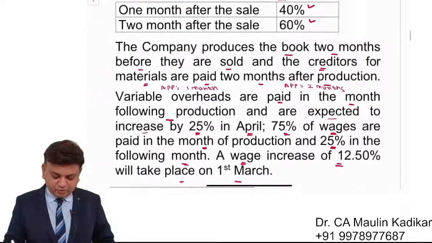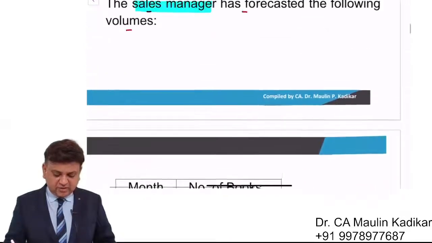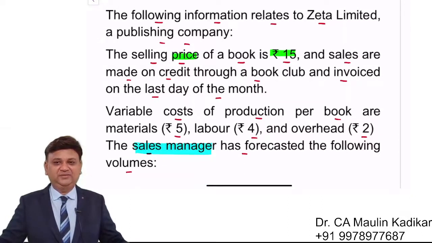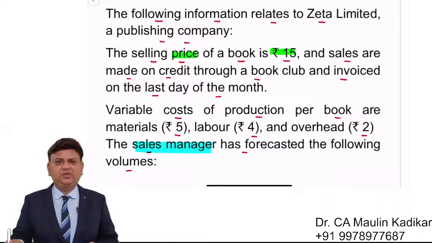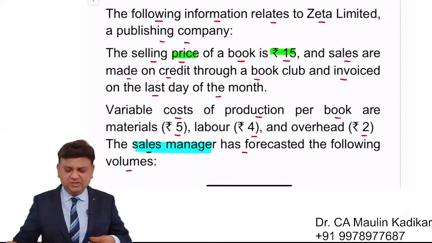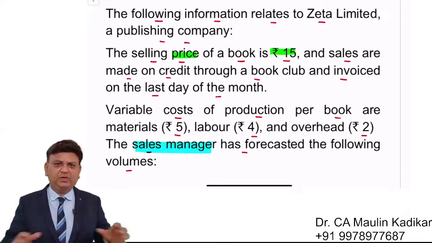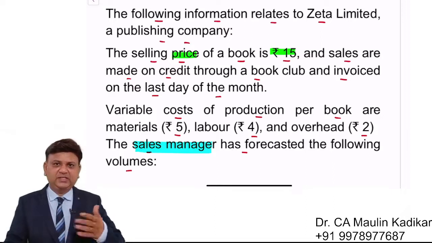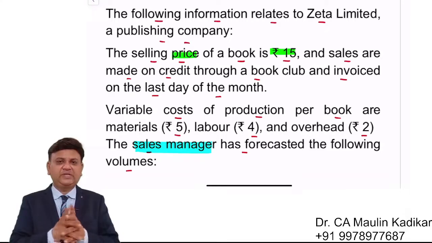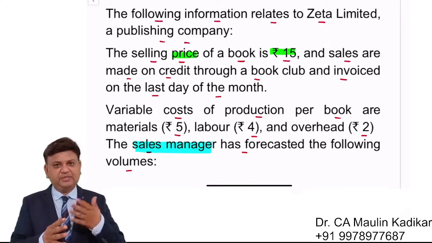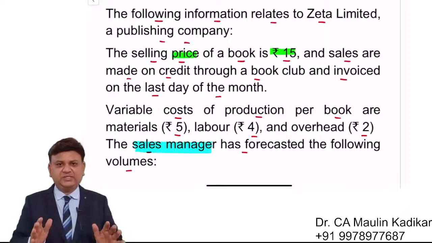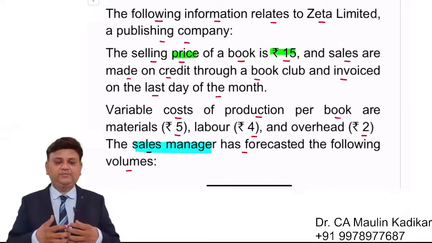I request all of you to go through the question, and then we'll discuss how we are required to make the calculation of the answer. Please go through the question. Dear students, in this question, too much scattered information has been given to us. So first of all, we'll try to extract all the information: what is the sales of the company, what is the material cost, what is the labor cost, what is the overhead cost. Like that, on a monthly basis, we'll gather all the information.